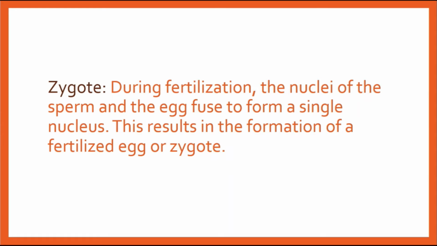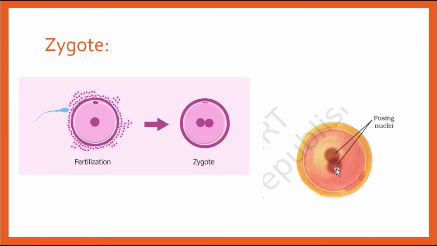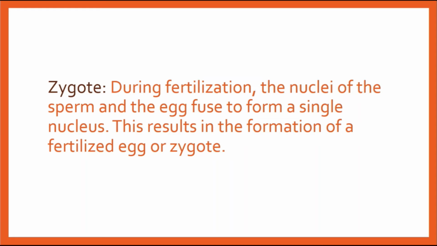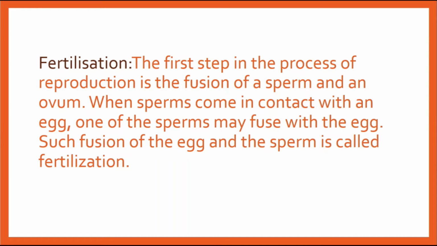During fertilization, the nuclei of the sperm and the egg fuse to form a single nucleus. Two nuclei form a single nucleus. This results in the formation of a fertilized egg, known as a zygote. You can see this fusion of nuclei. This is known as the zygote. Fertilization: what is fertilization?